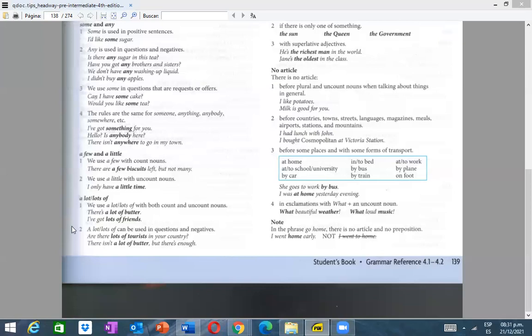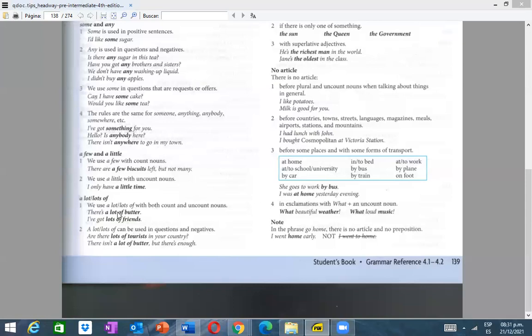And finally, we have a lot and also lots of. This is easy. Let's read. Number 1, we use a lot or lots of with both count and uncount nouns. Oh, everything could be like this. It would be better, right?